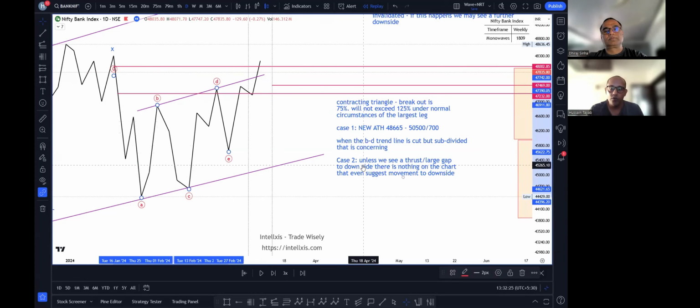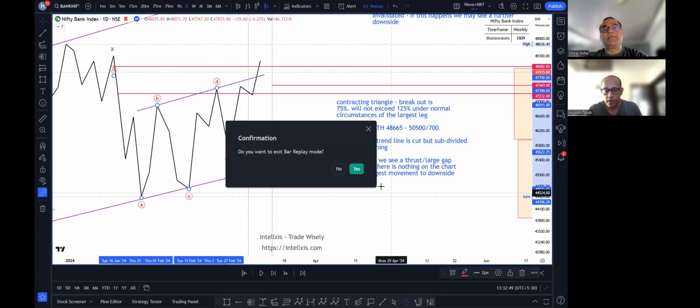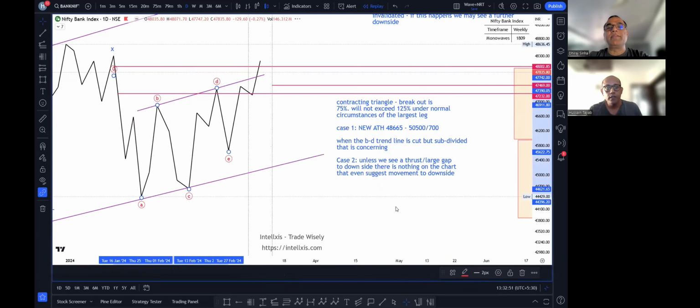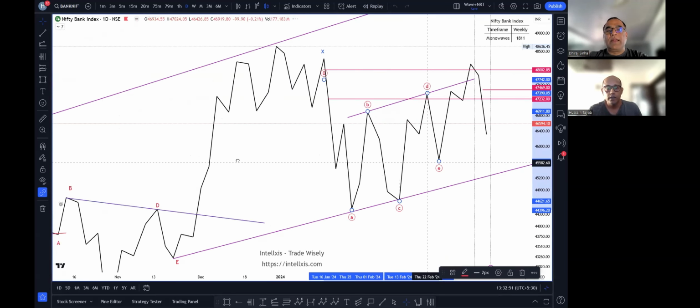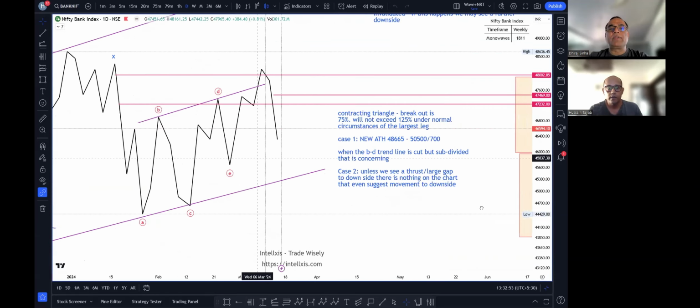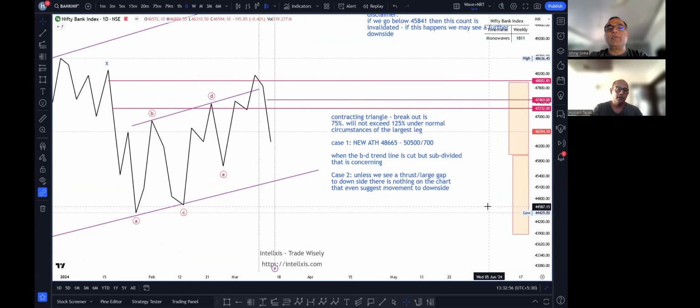So as a case 2, we had said that if this momentum to the top side does not sustain, don't look at the long side, be a little careful. And that is exactly what saved us. Simply following the NeoWave rule that the BD trend line cannot be broken subdivided is what saved us last week. I'm just going to switch off the candles. This is a very good learning for anyone following NeoWave: when the rules are not fitting perfectly, you need to be extra careful.